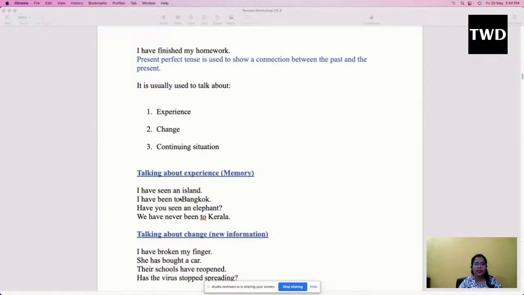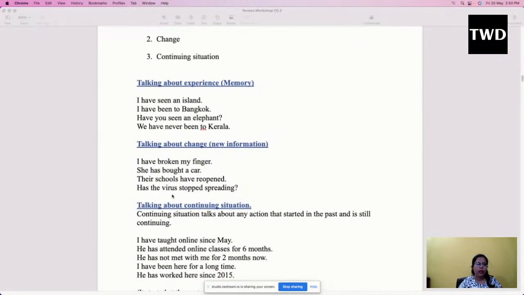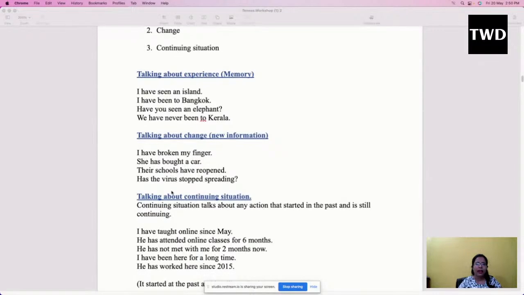I have been to Goa, I have seen a beach. Yes, so I have an experience of playing on the beach. So these are all the experiences, all the memories I'm talking about, and such memories, such experiences would come under present perfect tense. Okay, talking about any change, I have bought a car.